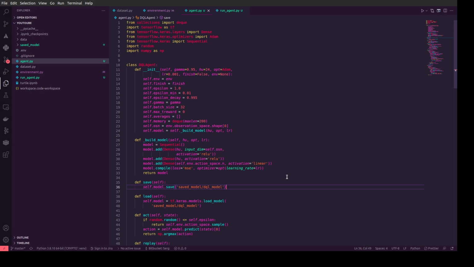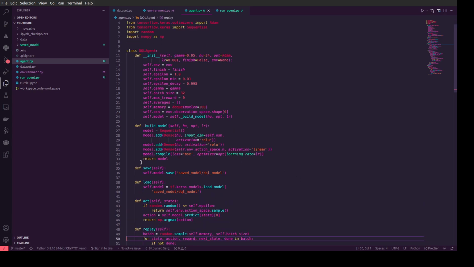We have many parameters for tuning and improving our agent. And the output would be the number of actions, and we use a linear activation function. And for the loss function we use mean squared error, and our optimizer is Adam with our learning rate.